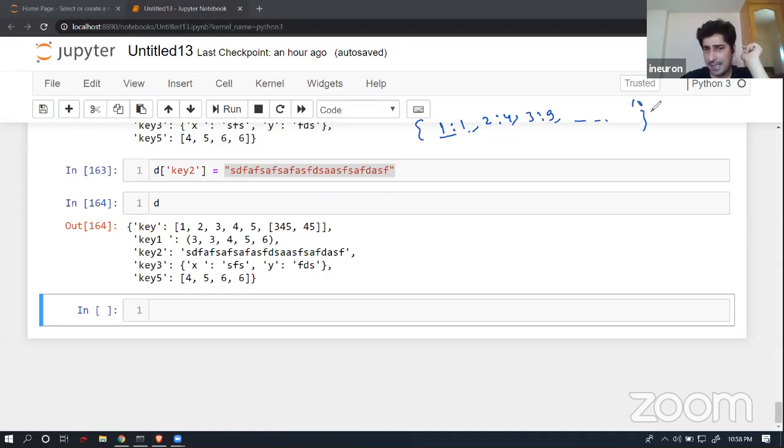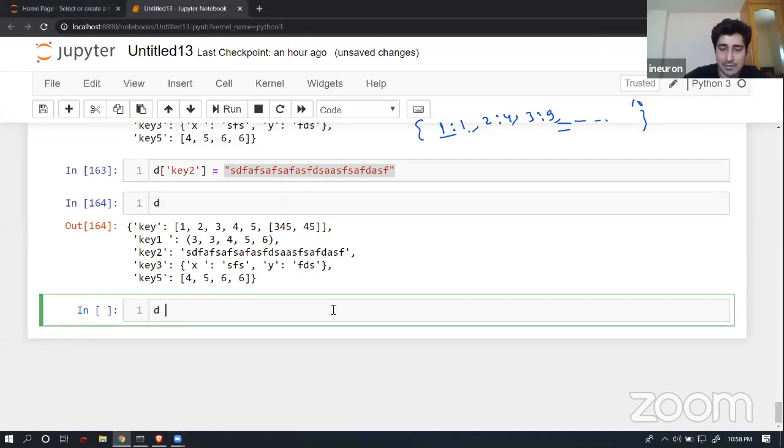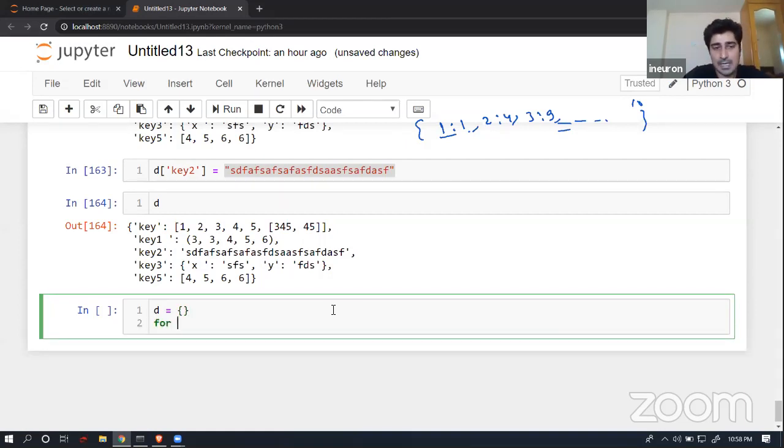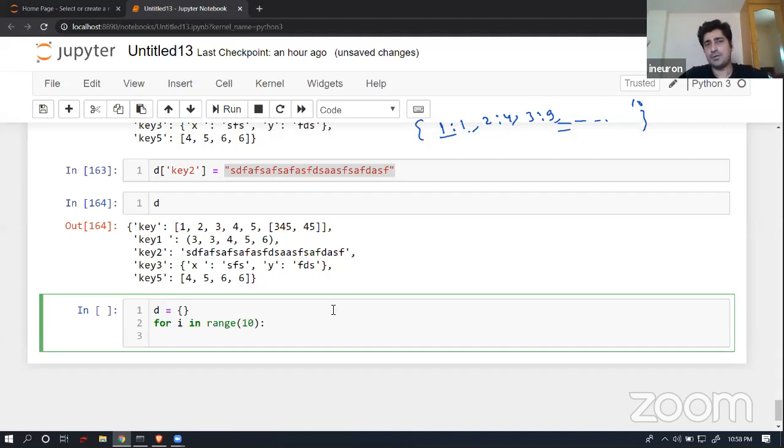Ten such data we have to create, meaning 10 such key and value pairs. That's my requirement. So let's try to fulfill this requirement. How will I be able to fulfill it? In a layman's way, in our way, I will create a blank dictionary, as you can see. And then I will do for i in range of 10. Range of 10 means I'm just generating 10 integers over here, nothing else.